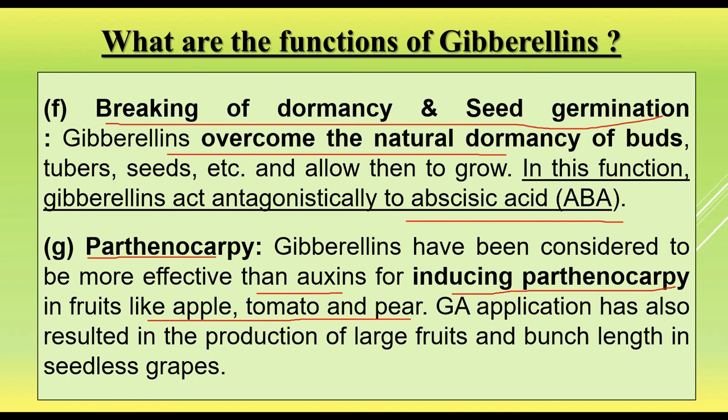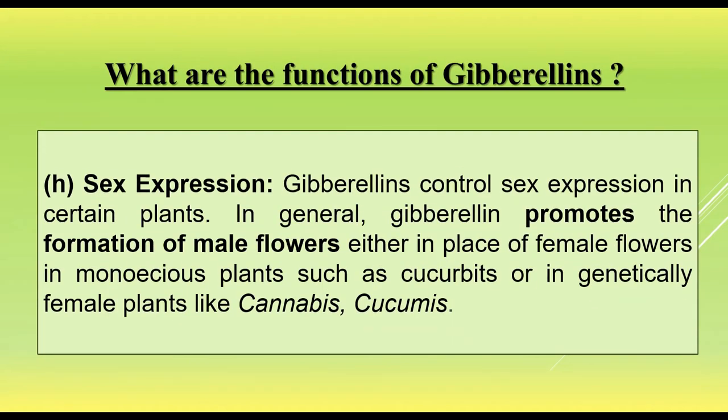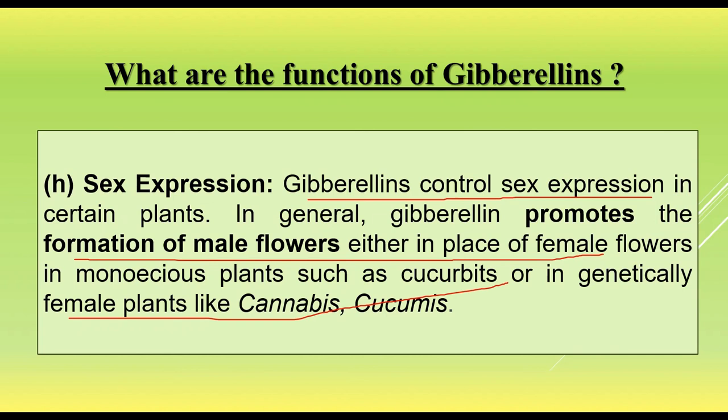Gibberellic acid is also used for the production of large fruits and increased bunch length in seedless grapes, and the apple size also increases when it is treated with gibberellic acid. Sex expression: gibberellic acid controls sex expression in some plants, promoting the formation of male flowers in place of female flowers in monoecious plants, for example Cucurbita, or in genetically female plants like cannabis, Cucumis, etc.